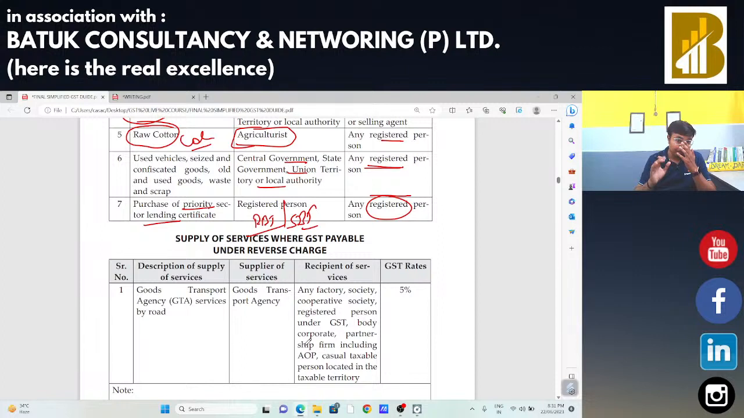Now we are going to start our discussion on the list of services. If someone makes the supply of these types of services to someone else, in that case, the recipient will be liable to make the payment under reverse charge. So we are going to start our discussion one by one on the list of services. अगर आपको गुड्स की लिस्ट में कोई भी डाउट हो, if there is any doubt in the list of goods, in that case you may comment in the chat box. Chat box is open in front of me.